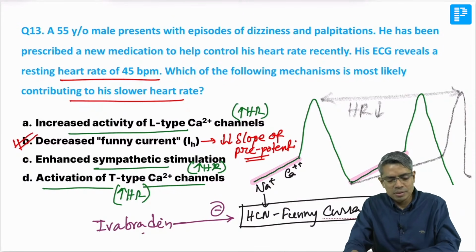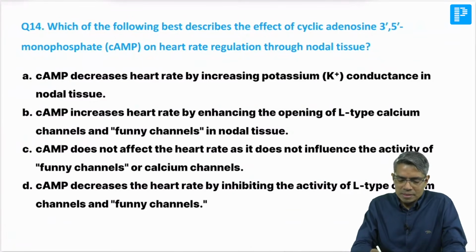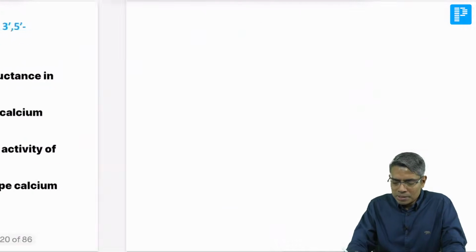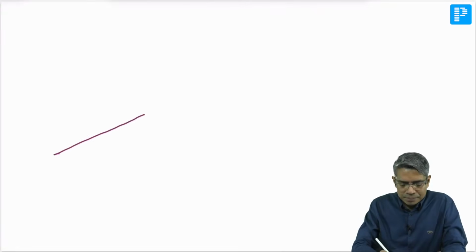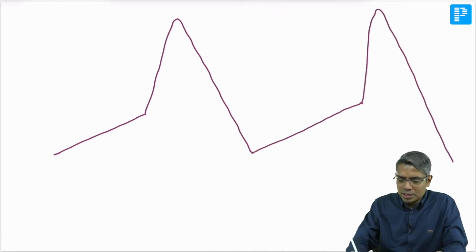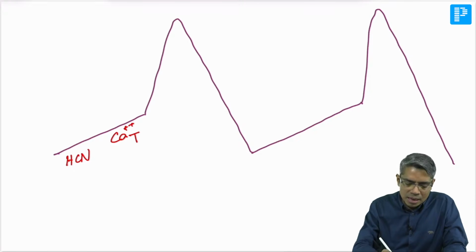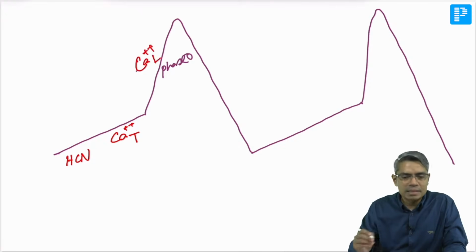I will tell you, there is another question here. Now question number 14, the next question. Which of the following best describes the effect of cyclic adenosine monophosphate? Here, the prepotential we were discussing in the previous question has a slightly more detailed version. This prepotential is produced by the HCN channel as well as the calcium current. What type of calcium current? The T-type calcium channel. Then the phase 0, or depolarization phase, all of you know, is also due to calcium, but here the L-type calcium channel is involved.